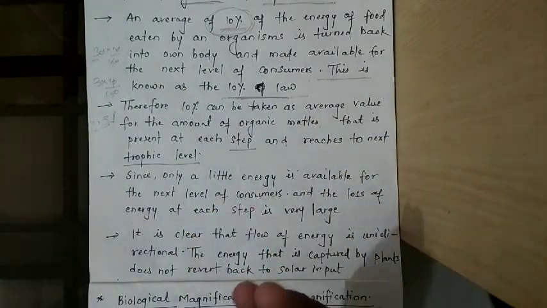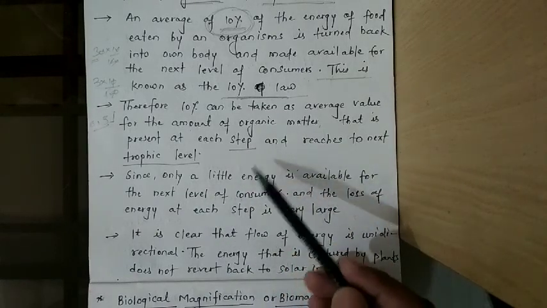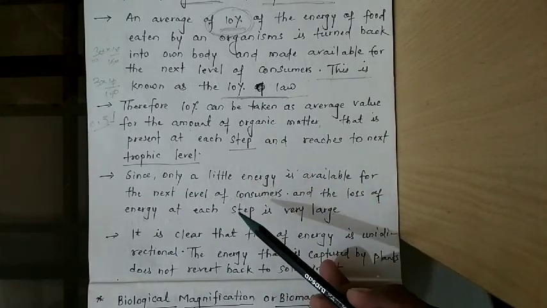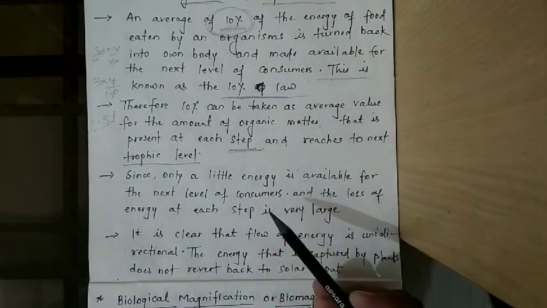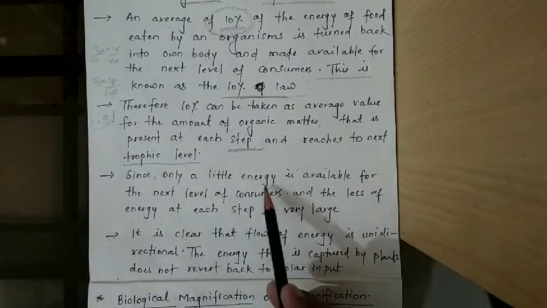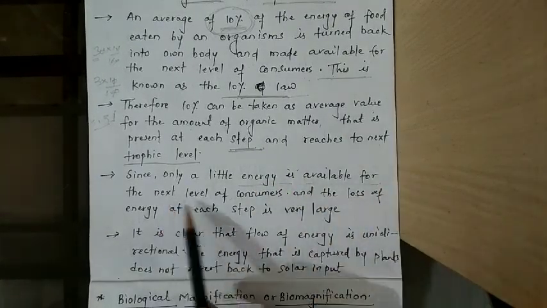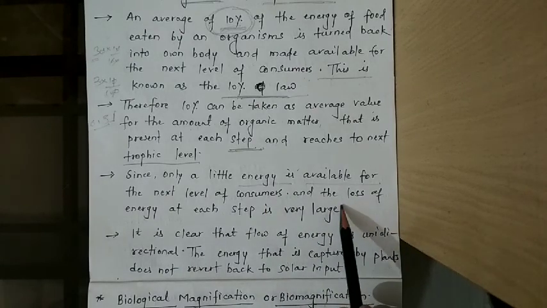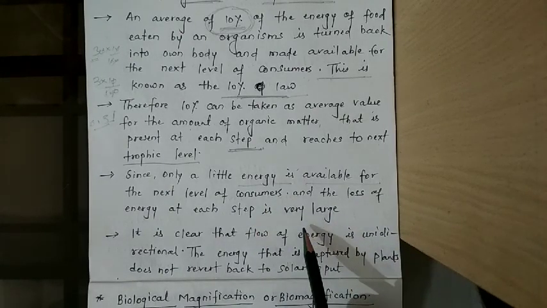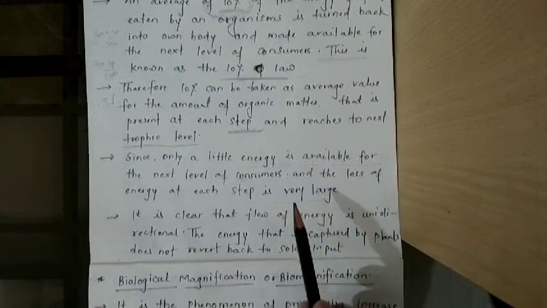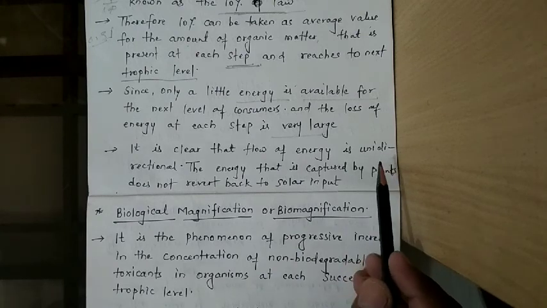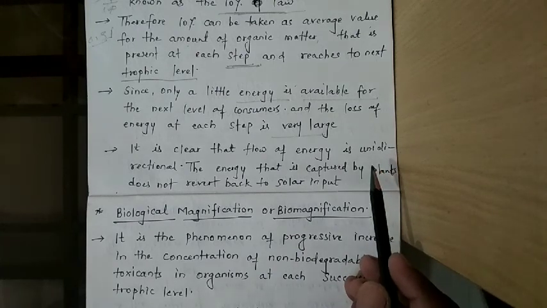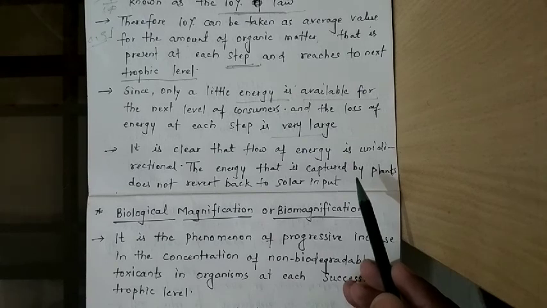So in this way, as you go step by step to the next trophic level, the energy goes on decreasing. Very little energy is available for the next level of consumers, and the loss of energy at each step is much larger. So it is very clear that the flow of energy is unidirectional. Once it goes to the herbivores, it cannot be returned to the plants. If it goes to the carnivores, it cannot be returned to the herbivores.